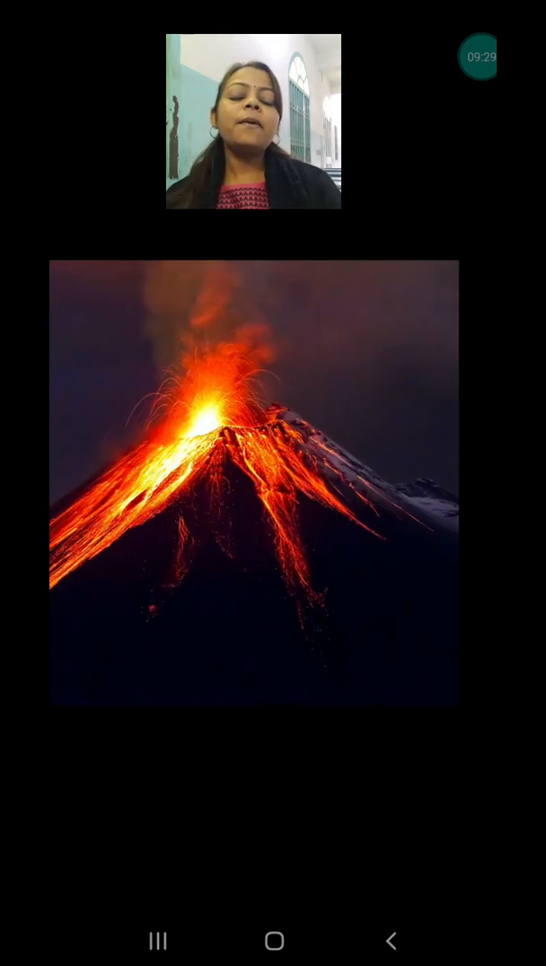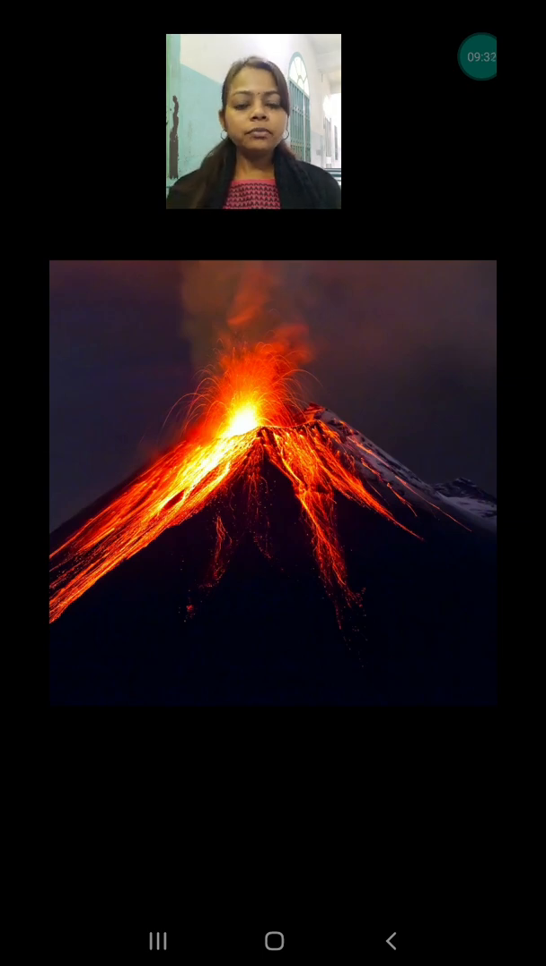When these molten rocks collect inside the earth and feel so much pressure that the earth cannot bear it, then those molten rocks erupt through the crust. They come out of the surface and this is known as a volcano. So magma comes out through the earth's crust, and at that time we call it a volcano. From the volcano, when the magma comes out and reaches the surface of the earth, it is known as lava.